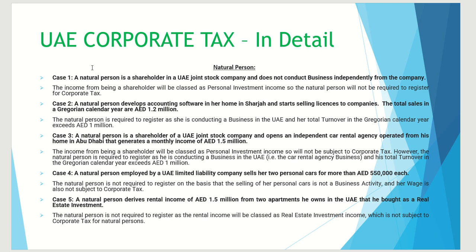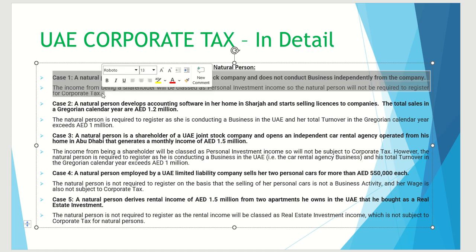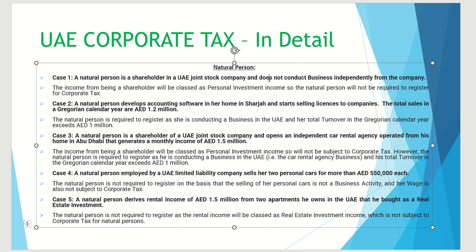Okay, so let's talk about case one. In case one, what is happening? The company has been invested in using the personal investment account. So he doesn't have to pay on that amount if he is getting the dividend. So that amount will not be considered for this 1 million turnover.